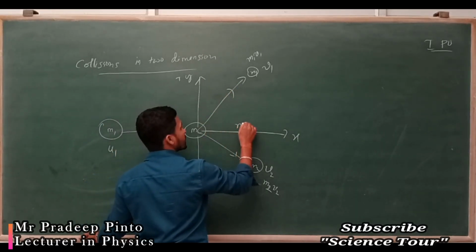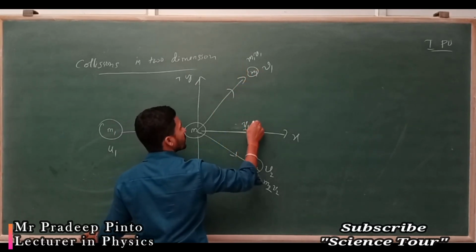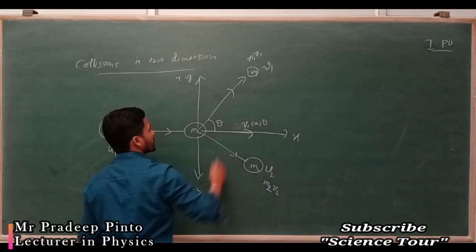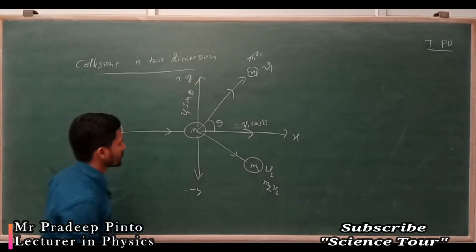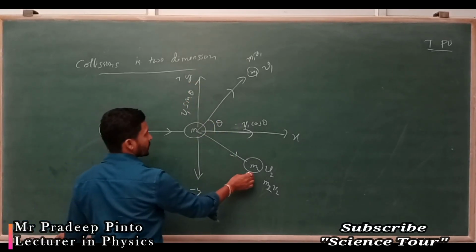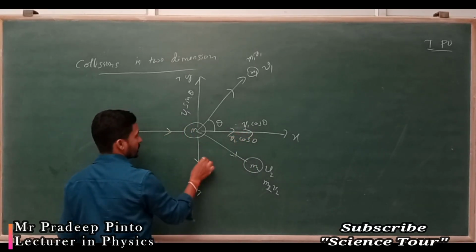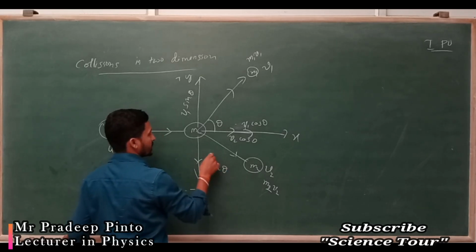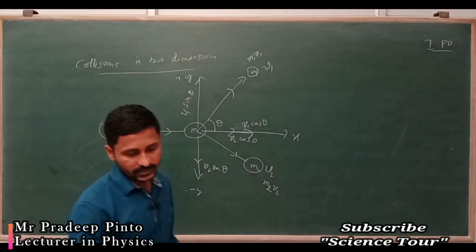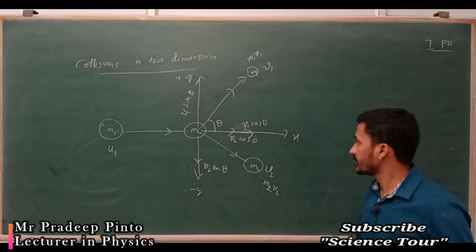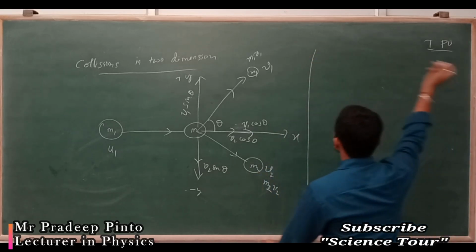So the mass will be the same, the velocity is v1 cos theta in x direction, and v1 sin theta in y direction. For the second, v2 cos theta, then v2 sin theta. I divide the velocity into x and y directions. Now the momentum is conserved in all the directions, momentum is conserved.